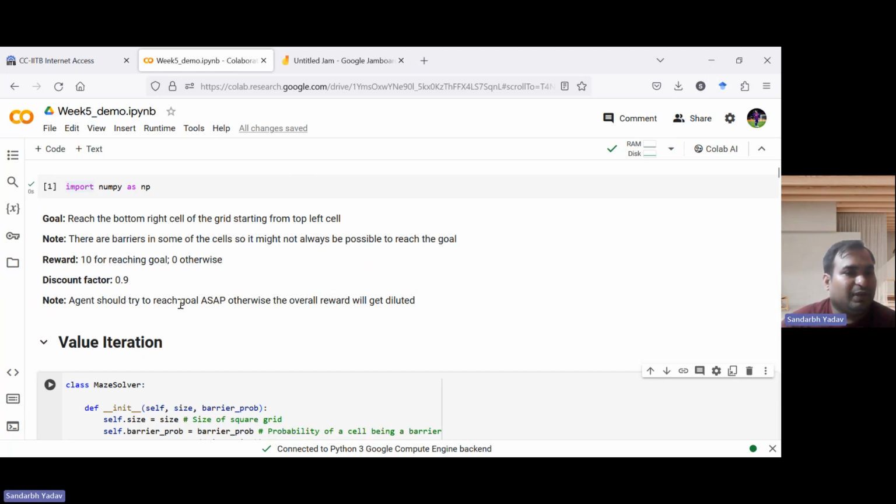So the agent should try to reach the goal as soon as possible; otherwise the overall reward gets diluted due to the discount factor. We cannot use a discount factor of one with this reward setup, because even if it reaches the goal at the 10th step or the millionth step, the total reward will remain the same since there is no discounting. That's why we need this discount factor.